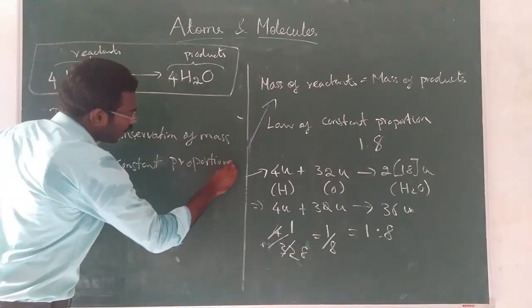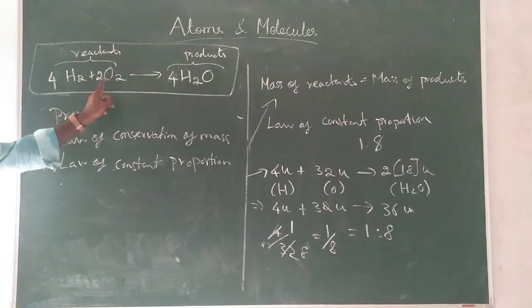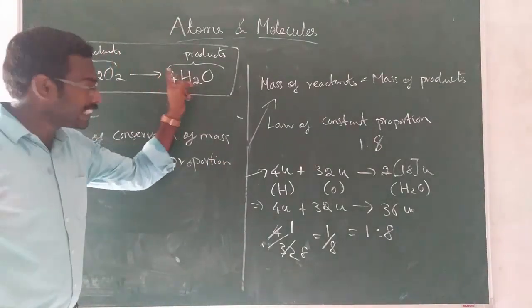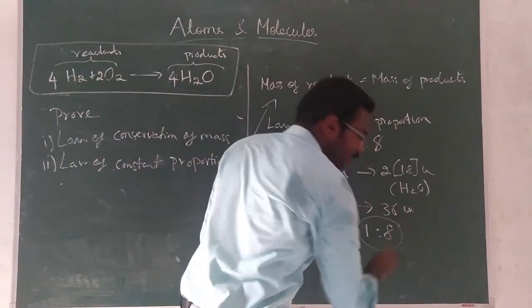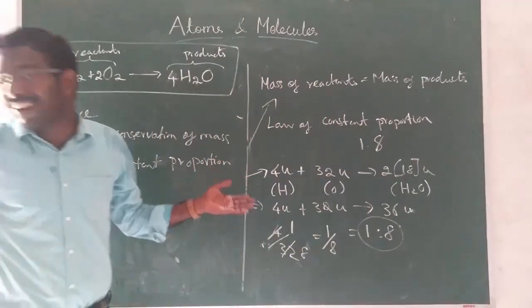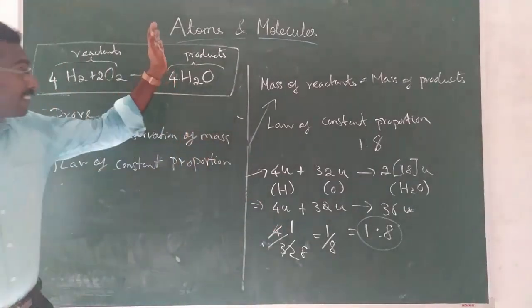So please check it, but I assure you, for this experiment also, for this reaction also, you will get the same ratio 1:8. If you are not getting it, then you are doing it wrong. So please, this is your homework.